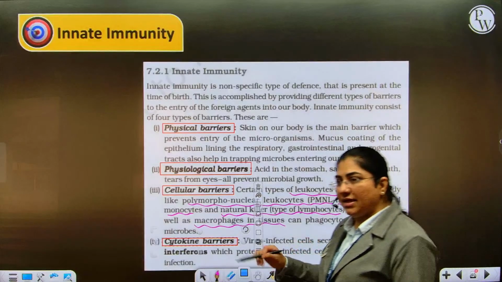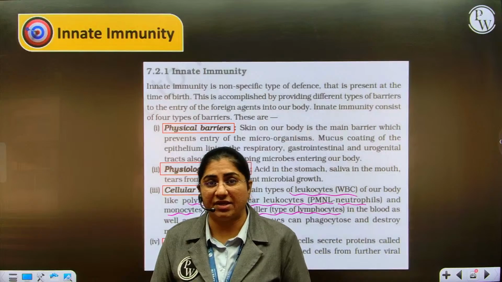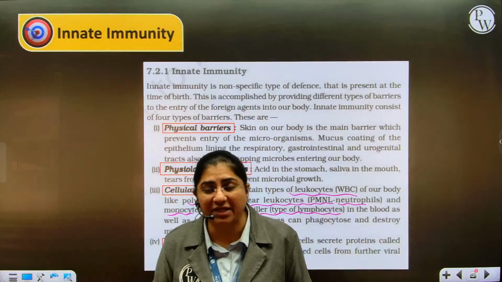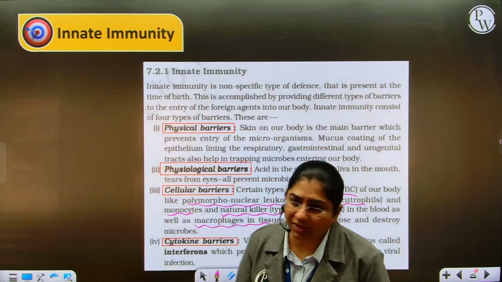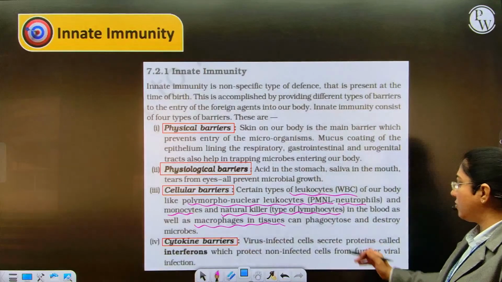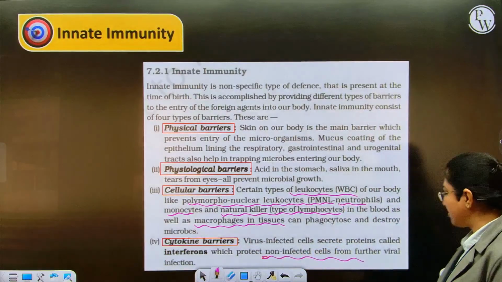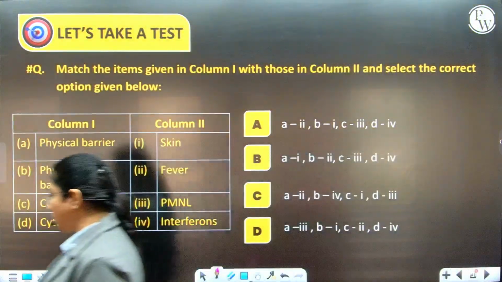These are basically proteins secreted by cells which are already infected by viruses. They do not want their neighboring cells to get infected by the virus, so they secrete these proteins called cytokines, which protect the surrounding non-infected cells from suffering viral infections. So let us quickly take a question on this.